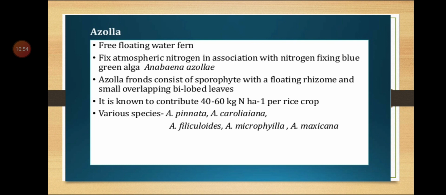Azolla fronds consist of a sporophyte with a floating rhizome and small overlapping bilobed leaves. They have bilobed leaves and their rhizome roots are floating in the water. It is known to contribute 40 to 60 kg nitrogen per hectare per rice crop. Azolla is associated with the paddy field.